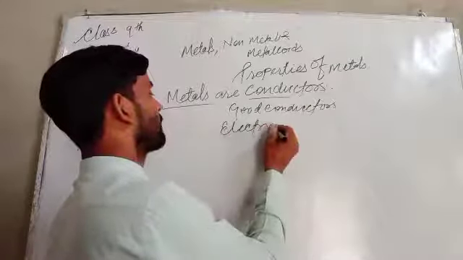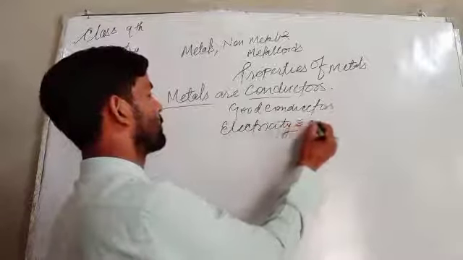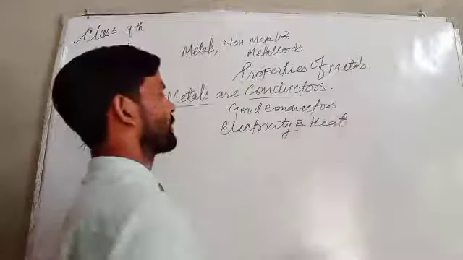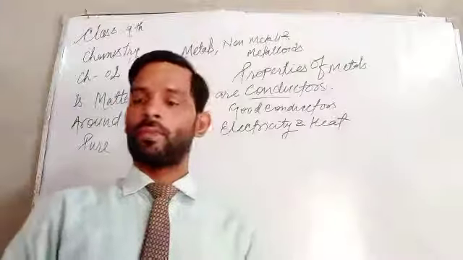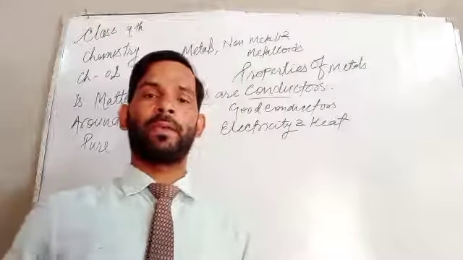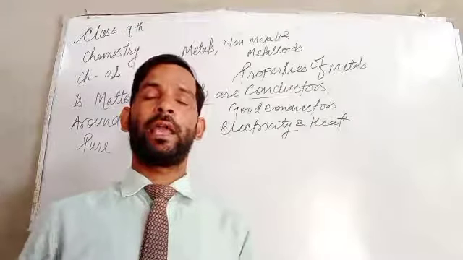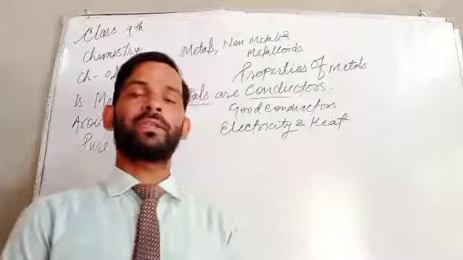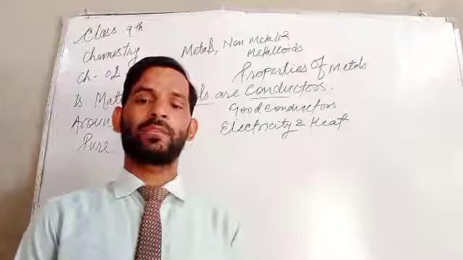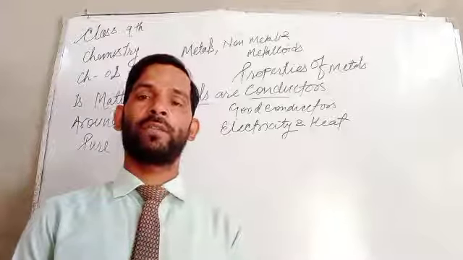electricity and heat. Why? Because most of these elements are formed through metals, like in case of an iron, in case of electrical gadgets.